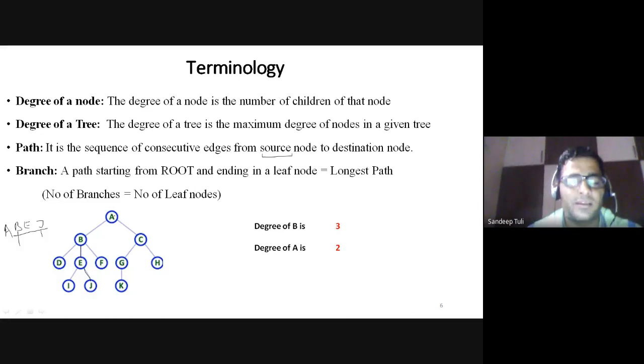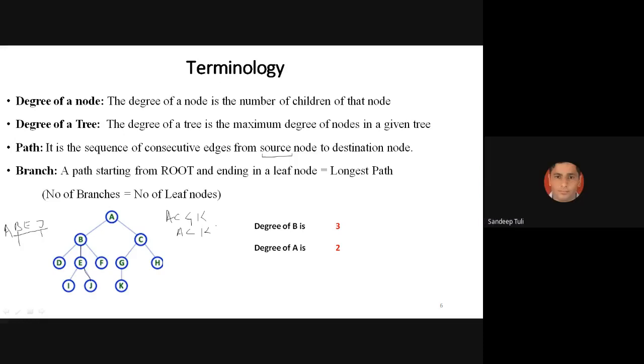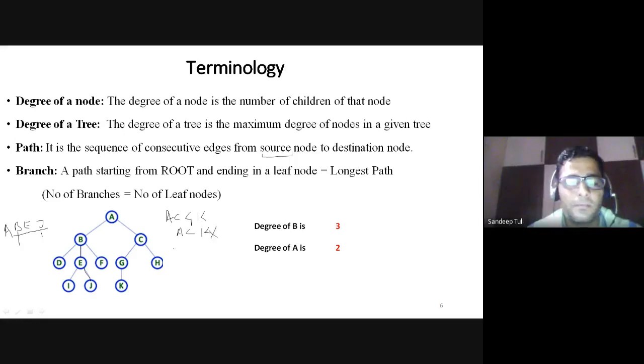Suppose I ask for a path from A to K. It will be A, C, G, and then K. One cannot write A, C, and K. It will not be a path, because there is no continuity between these two. C is not directly connected to K. Similarly, A, G, and K is not a path. So is it okay? What is a path and what is not a path?